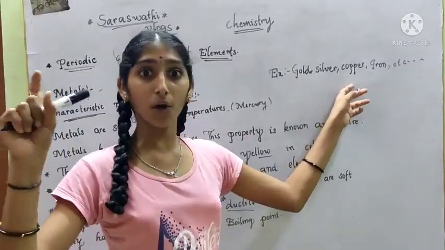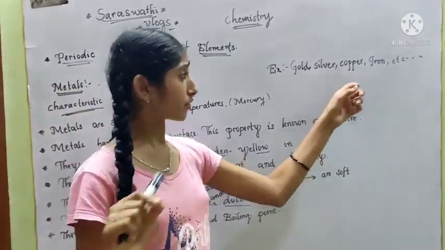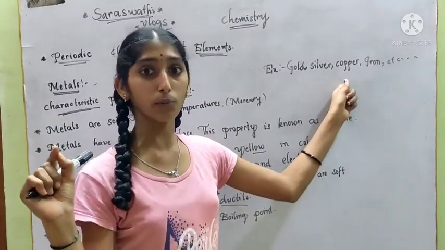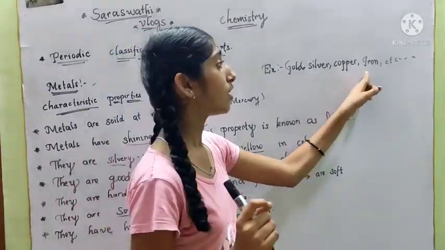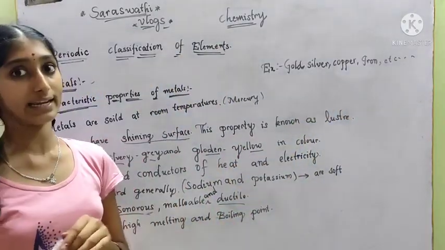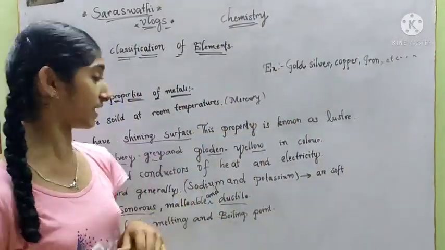Copper wires, in electricity there will be wires. If we see that copper wire, it is a shining material. Next, iron, which we see in our daily life. Iron also is a shining material.